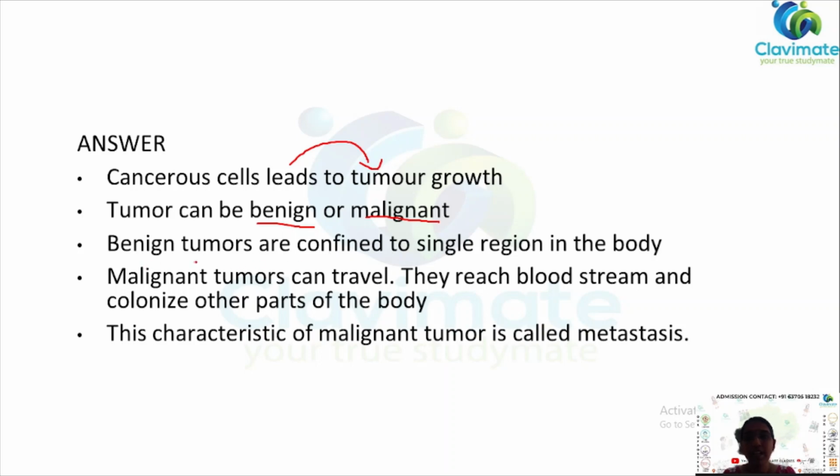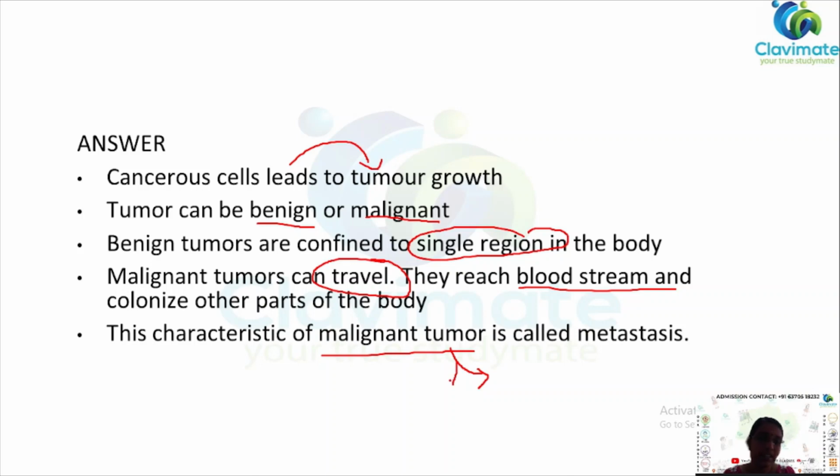Benign tumors are confined to a single region in the body, whereas malignant tumors can travel. They can reach the bloodstream and colonize other parts of the body. This characteristic of malignant tumors, to travel and reach all parts of the body through the bloodstream, is called metastasis.